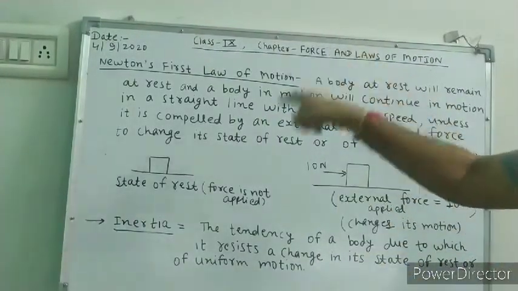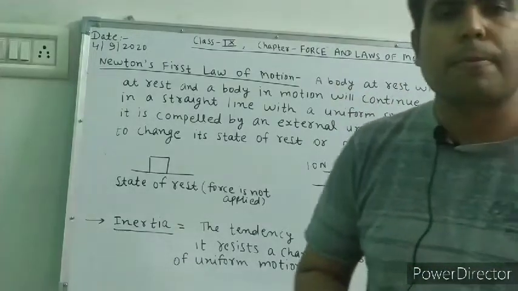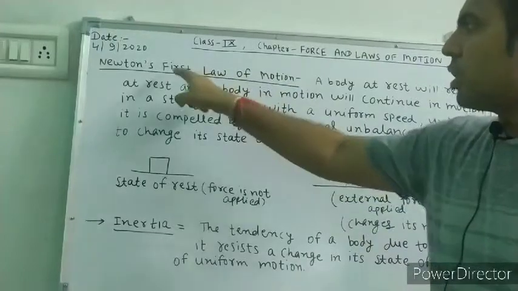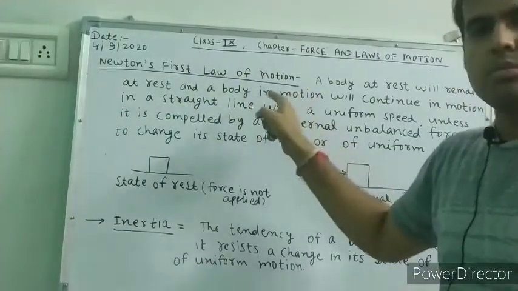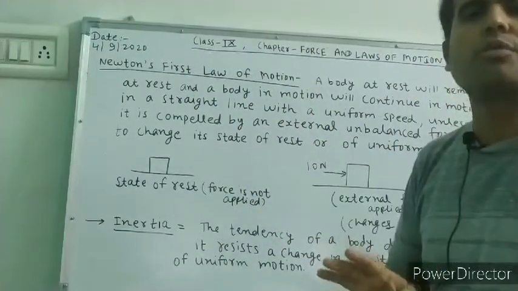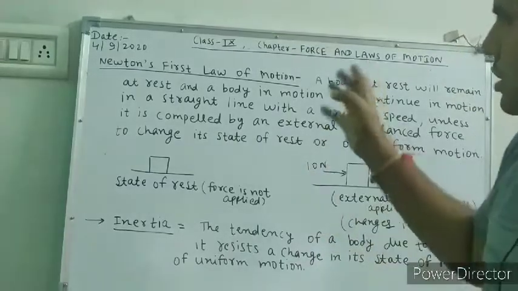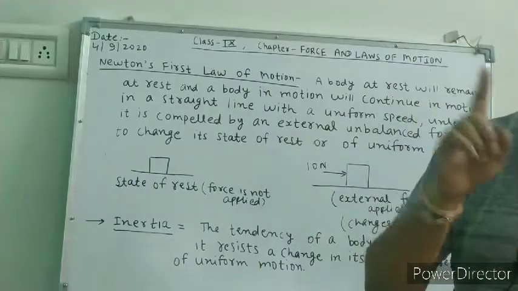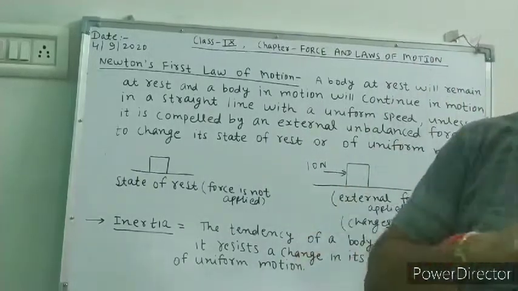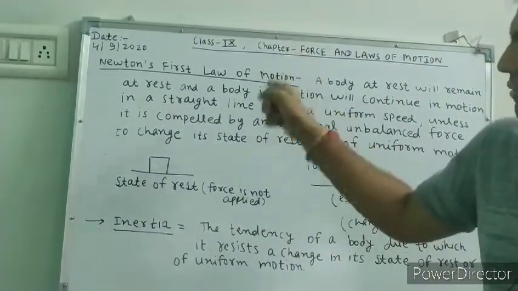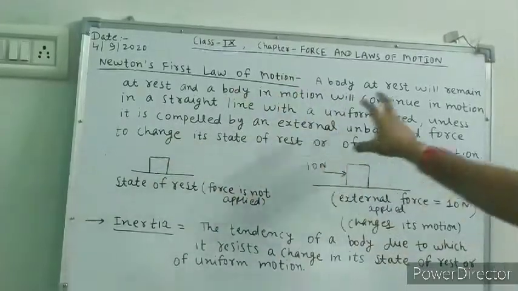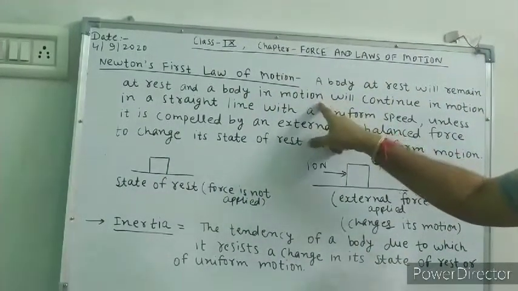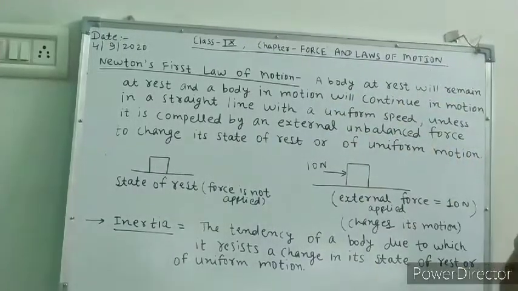So for that purpose, Newton gave a law which is called the first law of motion. There are three laws in physics: Newton's first law of motion, Newton's second law of motion, and Newton's third law of motion. In the first law, a body at rest or moving with uniform speed stays that way unless you apply a force.